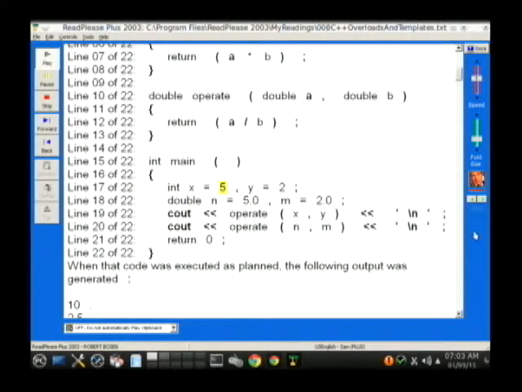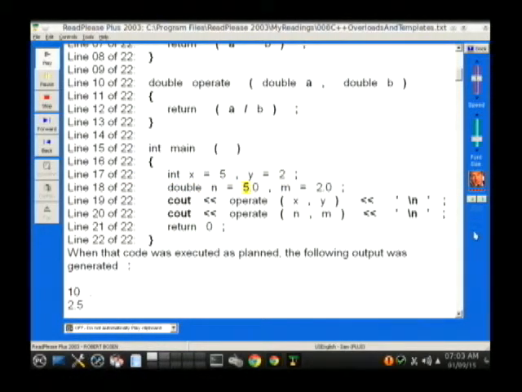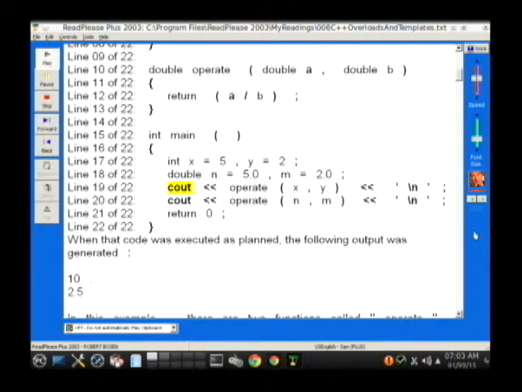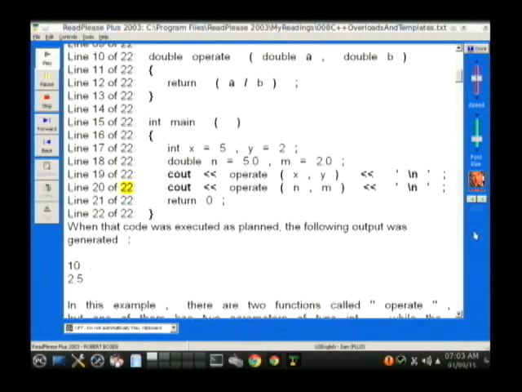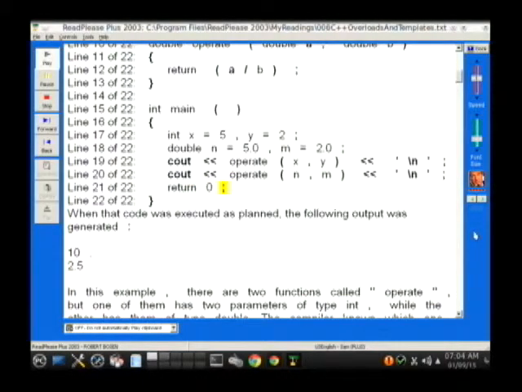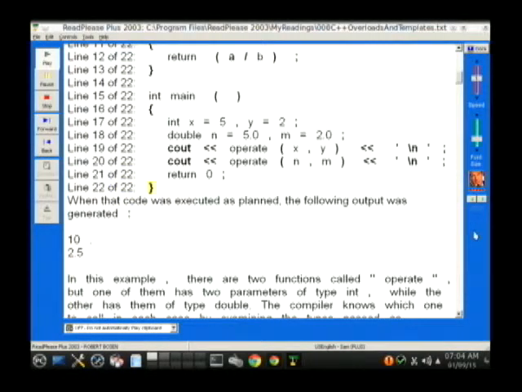Line 17 of 22: int x=5, y=2;. Line 18 of 22: double n=5.0, m=2.0;. Line 19 of 22: cout << operate (x,y) << '\n';. Line 20 of 22: cout << operate (n,m) << '\n';. Line 21 of 22: return 0;. Line 22 of 22: close curly brace.